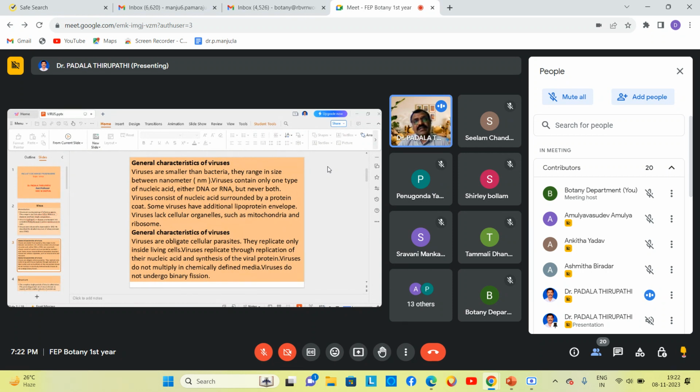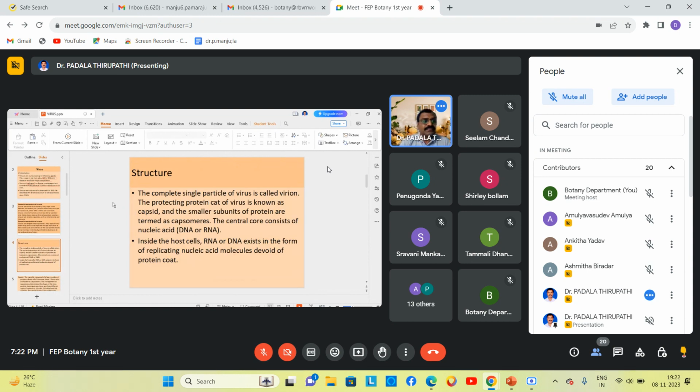And the structure of the virus we are going to discuss in this slide. The complete single particle of the virus is called a virion. Virion is a single particle of the virus. Virion is nothing but a virus particle, my dear friends.